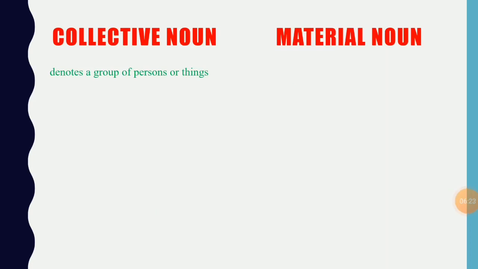Collective noun denotes a group of persons or things. There are a lot of collective nouns in English, which is quite interesting to learn. Let's see a few more examples for collective noun. Class is another word for a group of students. An army is another word for a group of soldiers.